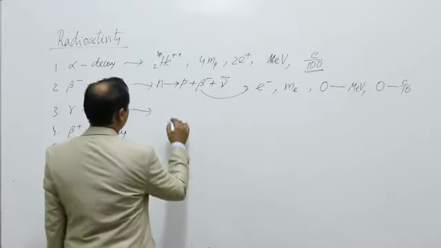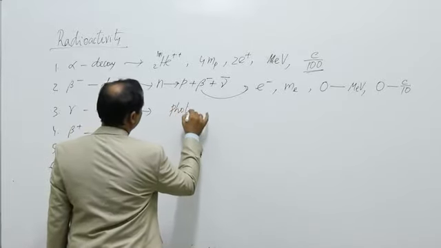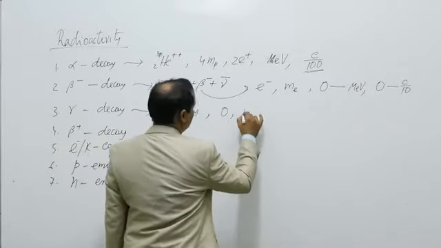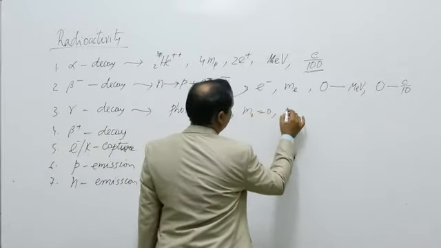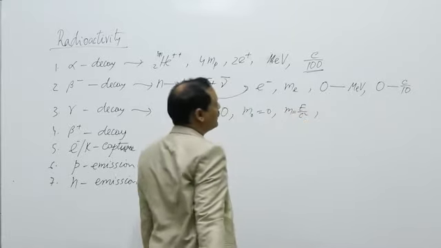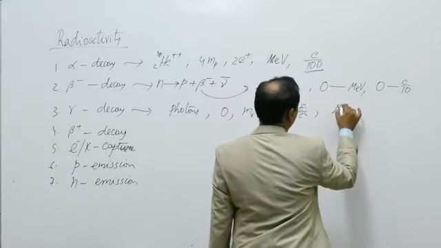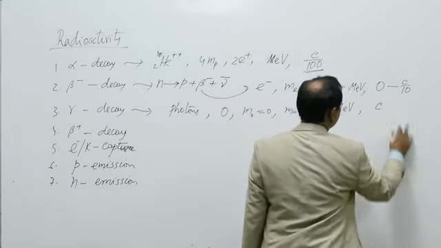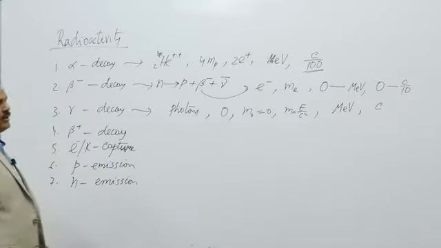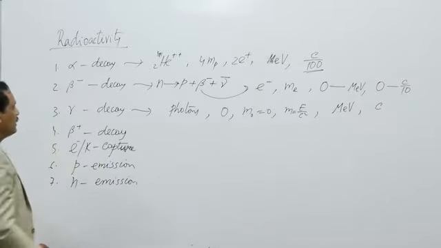So gamma particles are nothing but photons having charge 0, rest mass 0, effective mass E by c square, energy few mega electron volt and speed c. So this is gamma photon.